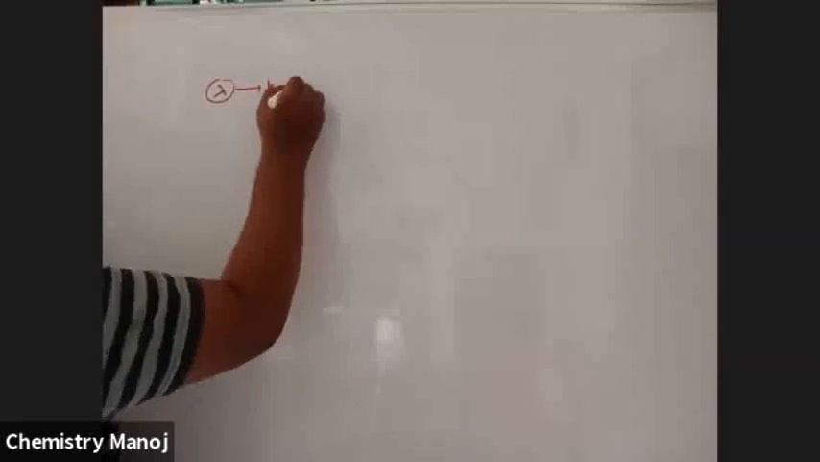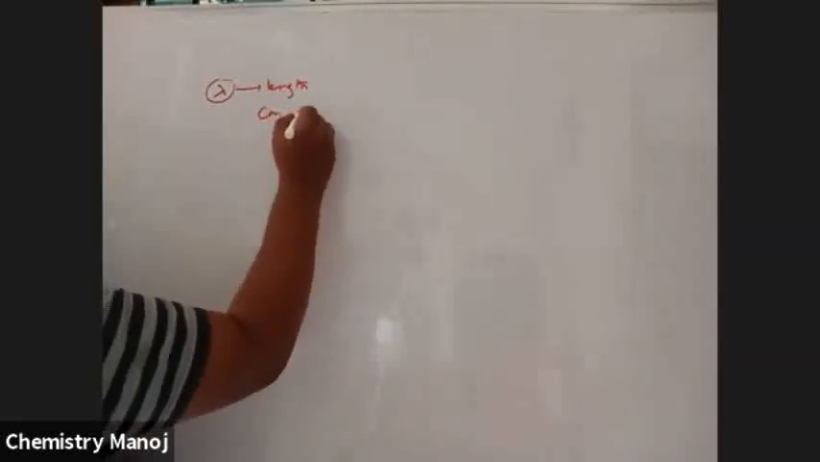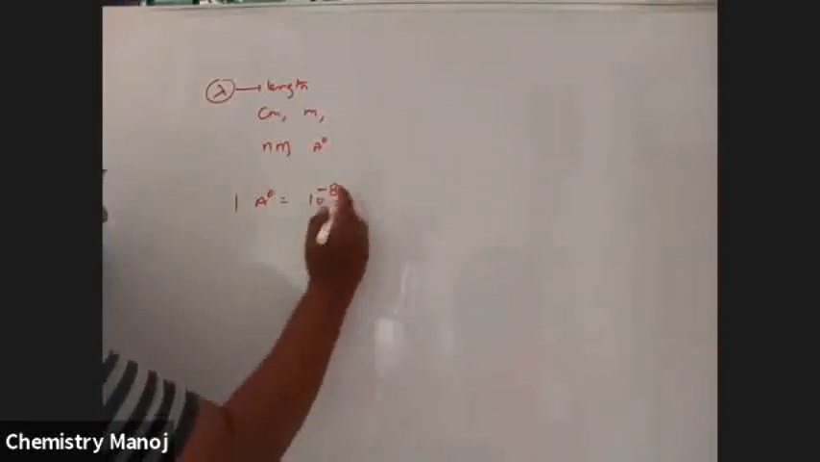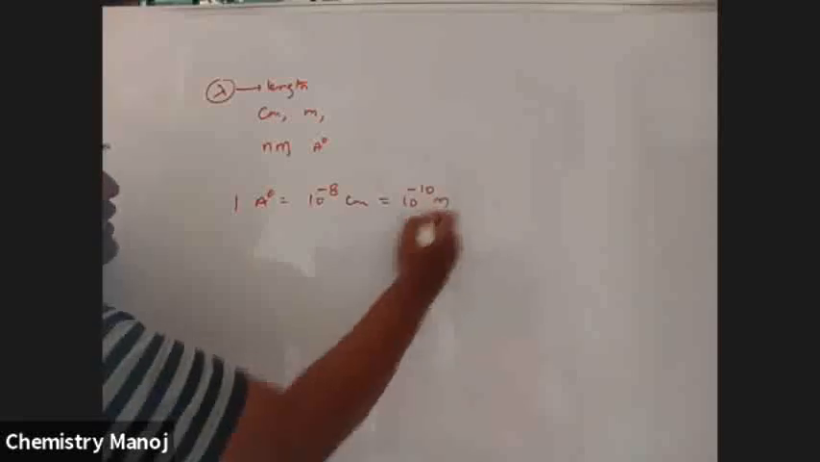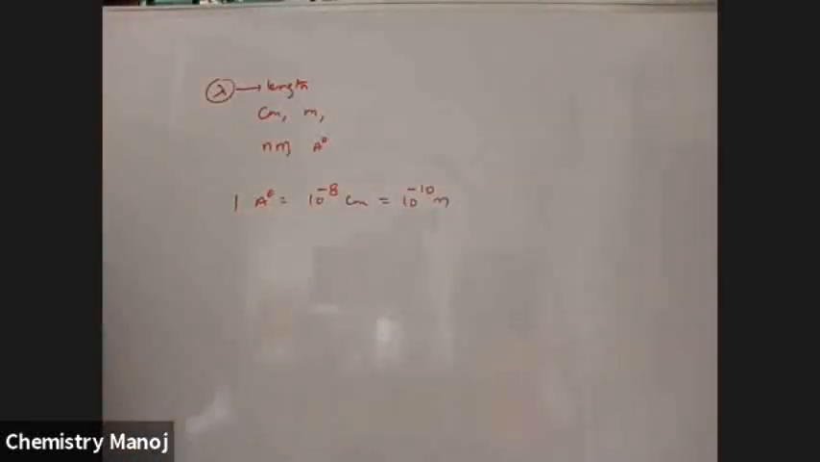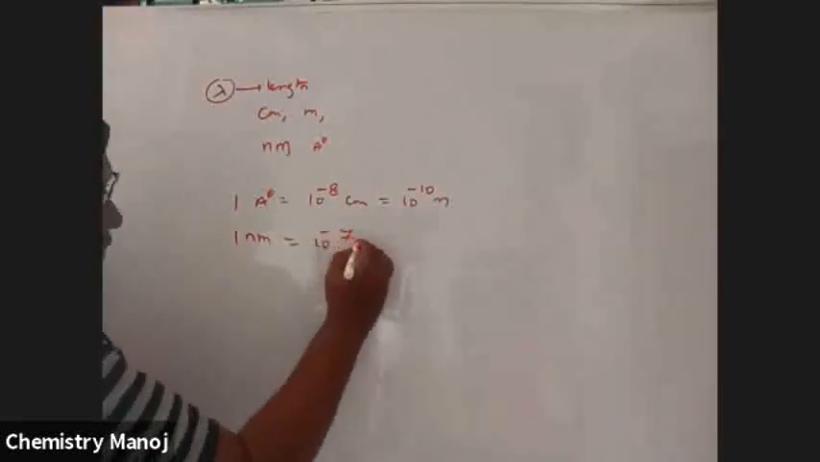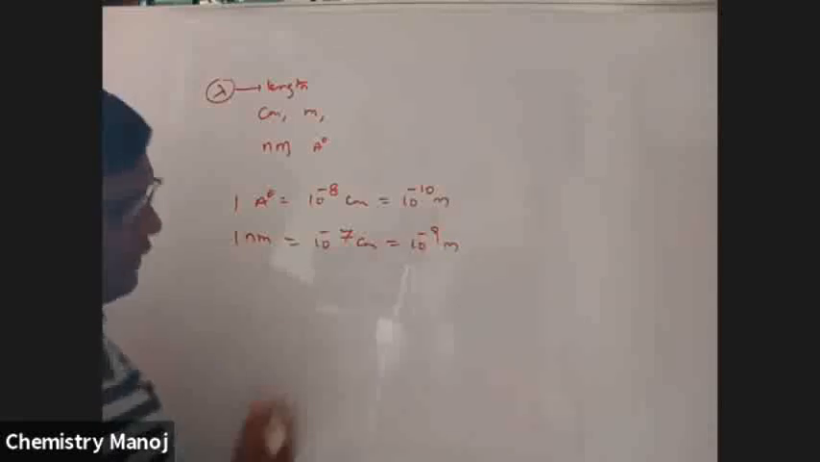Wavelength, symbol lambda, is nothing but length. Length has units centimeters, meters, and smaller units nanometers, angstroms. These are the different units. Now 1 angstrom is equal to 10 power minus 8 centimeters, 10 power minus 10 meters. Similarly, 1 nanometer is equal to 10 power minus 7 centimeters, 10 power minus 9 meters.